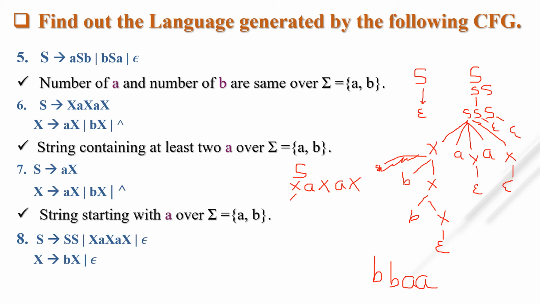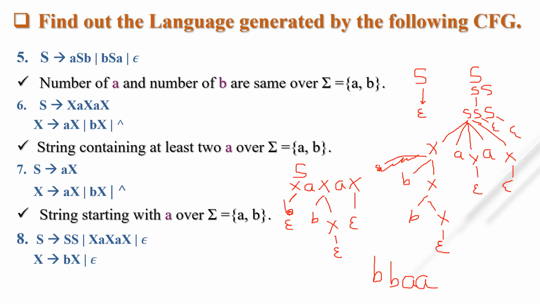Instead of the first X I take null this time, a is as it is, instead of this X I take bX, and instead of this X I put null, and instead of this X also I put null.